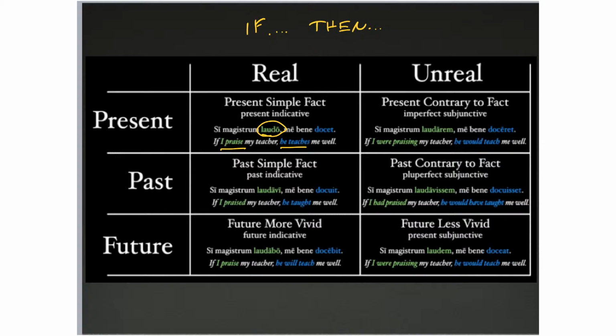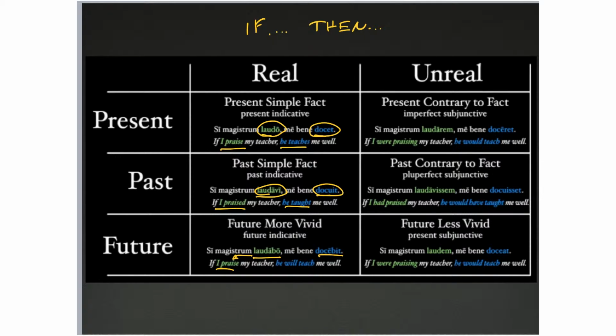You have a present indicative, you have a present indicative, and they're both translated as present indicatives. If I go down to the example next, if I praised, he taught, you have a perfect indicative, you have a perfect indicative. I would have expected a different verb. You've got a future and a future, so you've got a slight thing here where you've got a present indicative rather than a future indicative.